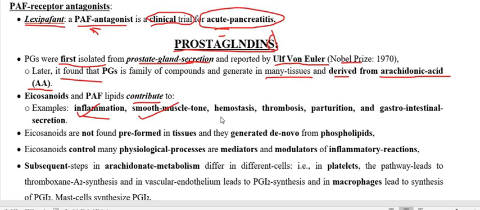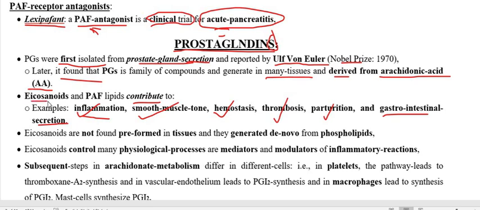They also participate in homeostasis, thrombosis, parturition, and gastrointestinal secretion. So there is a wide range of functions produced by icosanoids, also participating in pain and fever.